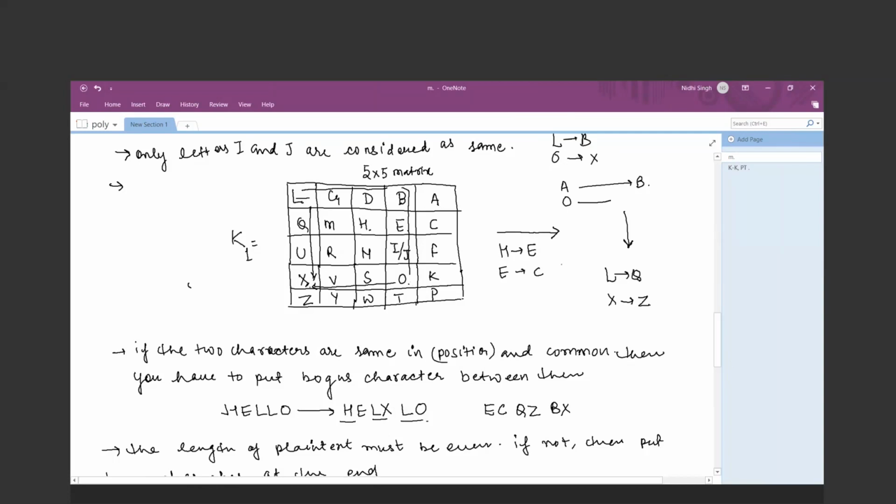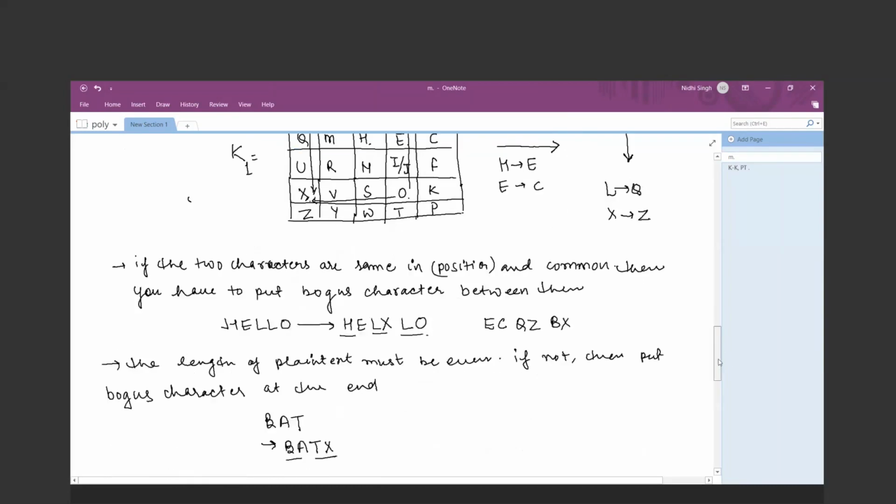So that's why in the decryption algorithm it says that it is nothing but the key values from the key matrix.